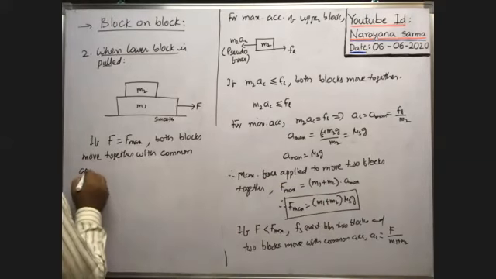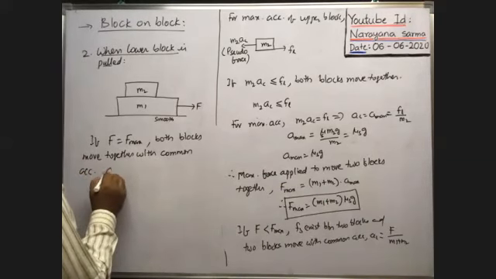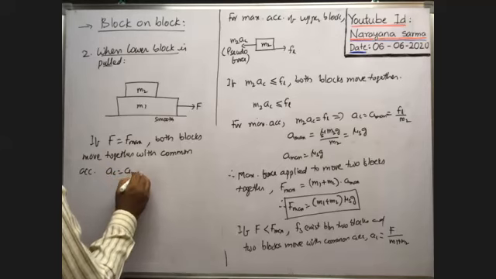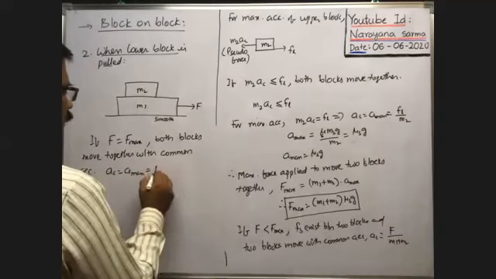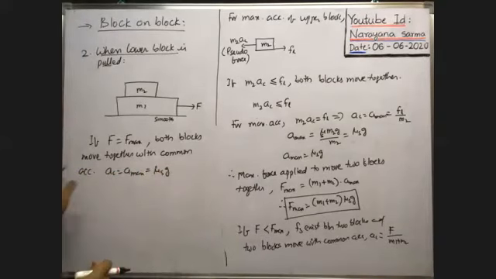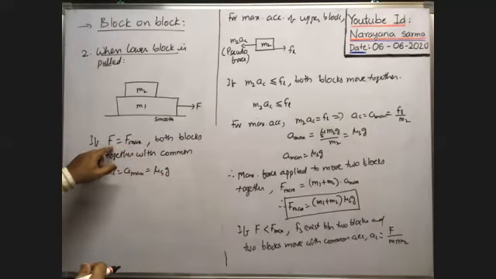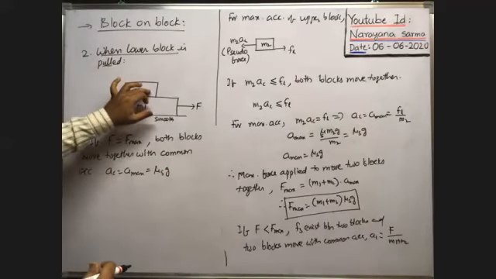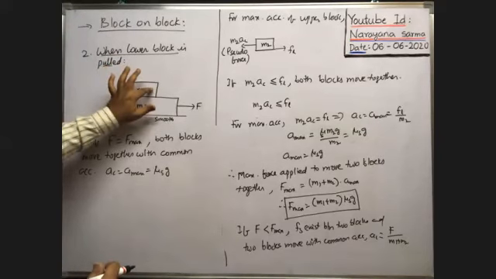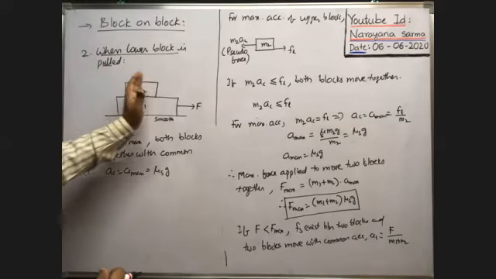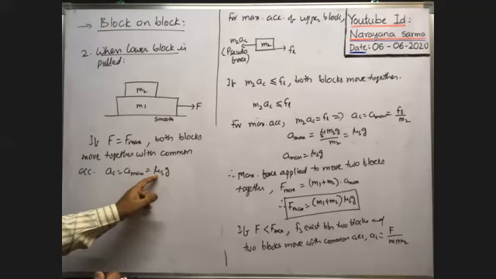Here, the common acceleration is maximum. Common acceleration a_c is equal to a max, and that a max is equal to mu s g. Because whenever F is equal to F max, limiting friction exists between these two. That limiting friction pulls this upper block with maximum acceleration, and that maximum acceleration is equal to mu s into g.